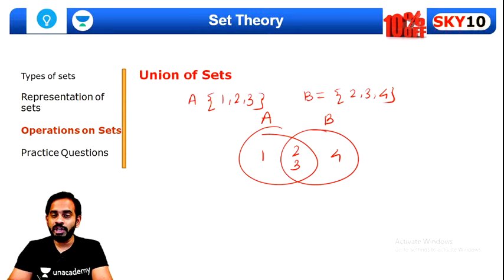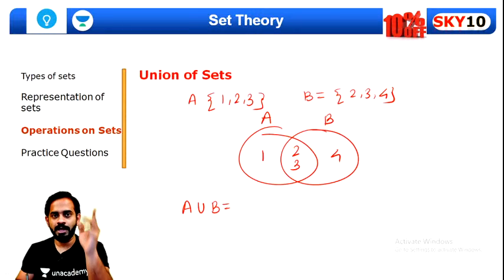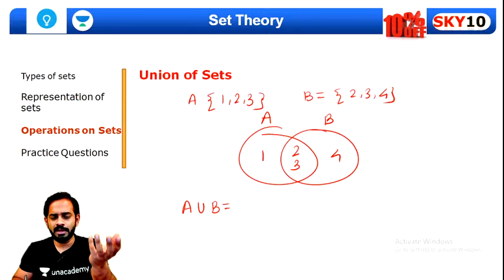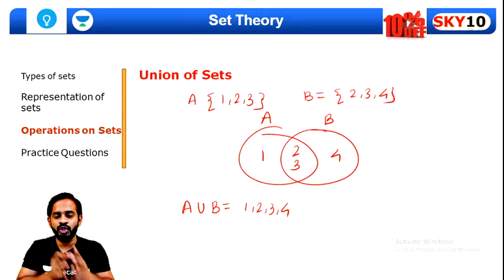So the union of sets will be what? It is written as A union B. That is, we'll have to write down all the elements which are contained inside sets A and B. Okay, and we need not count them twice. We have to count them only once. That is 1, 2, 3 and 4. This is called the union of sets A and B.